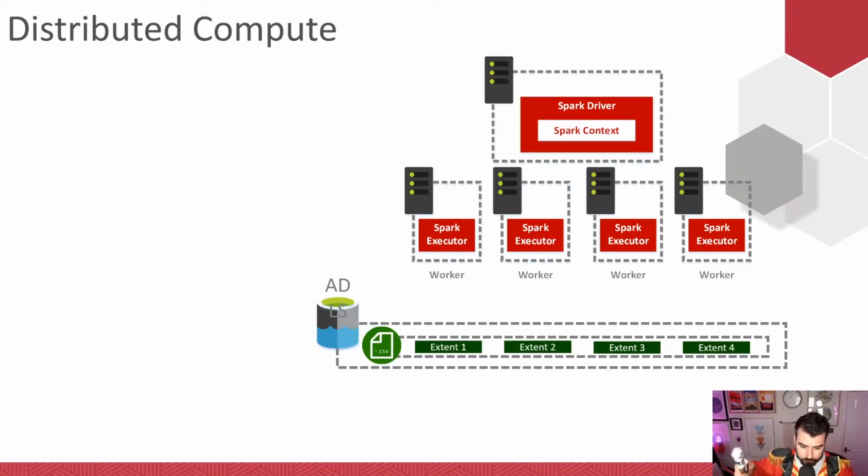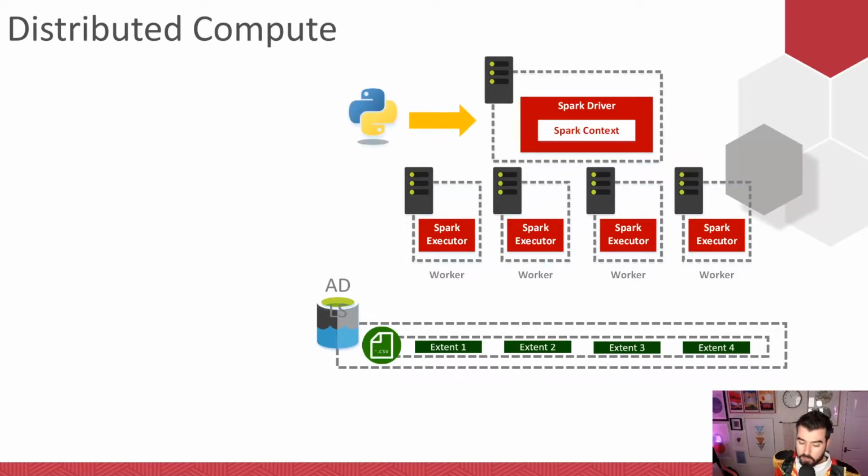Because think, you've got a scaled out architecture, right? You've got a driver and you've got lots of workers. If you've got one big file and you've got 16 workers, then that one file has to be read entirely by one worker before the rest of them can do anything. Now, chunk that file up into 64 pieces, and each one of those 16 can read in one of those files in parallel. So you can read 16 things at once, right? It's going to be so much better, so much faster.